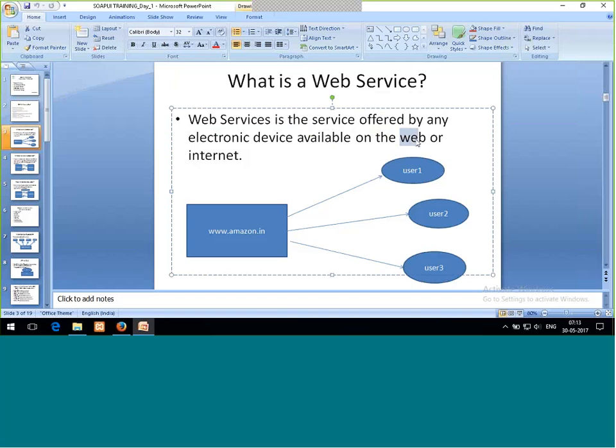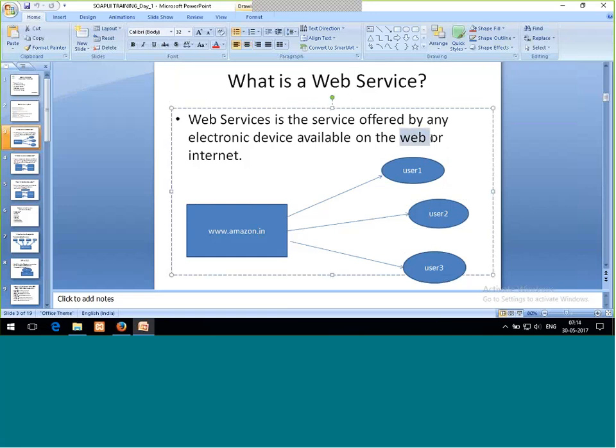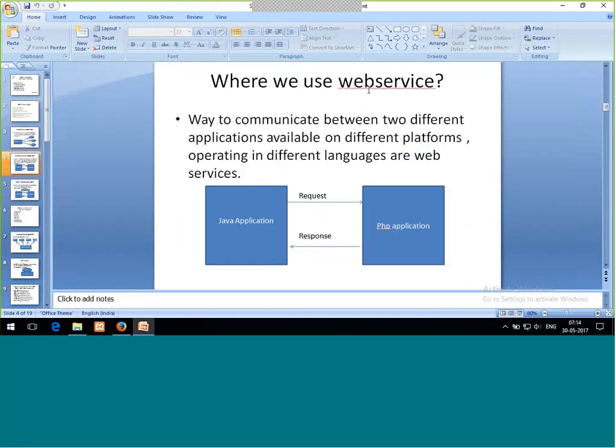Very simple statement. If this is a website and users are getting the service back, then I'll say this is one of the services I'm getting on the web or on the internet. Now the next thing is where we use a web service.